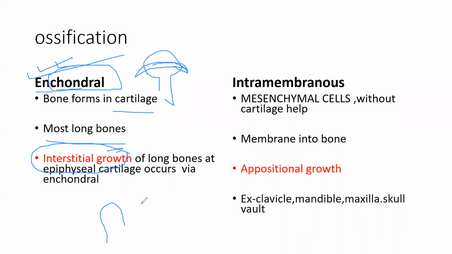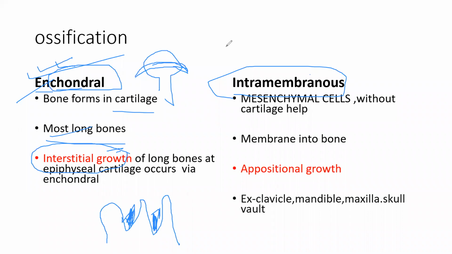So if you consider this, from here, growth of the cartilage starts from the in-between space. This is called interstitial growth. Okay, so you just remember endochondral, most of the long bones of our body, cartilage and interstitial growth. Now the second is intramembranous growth.